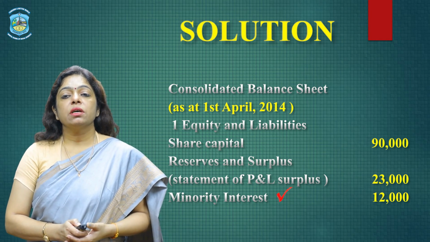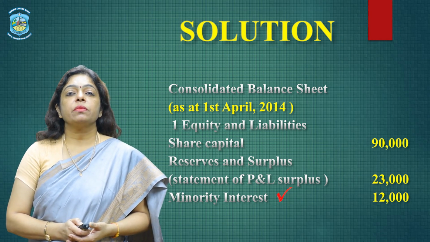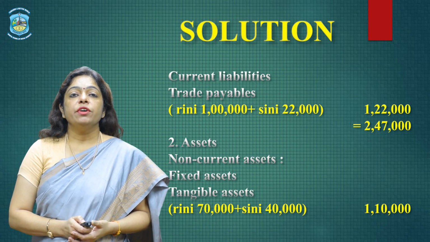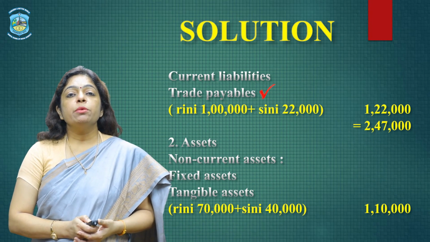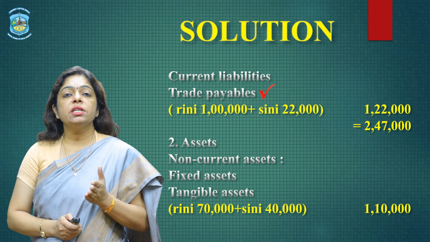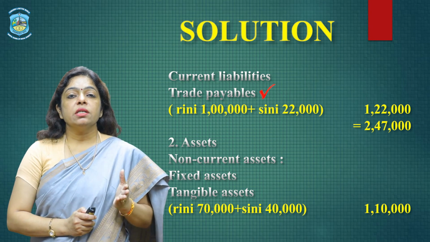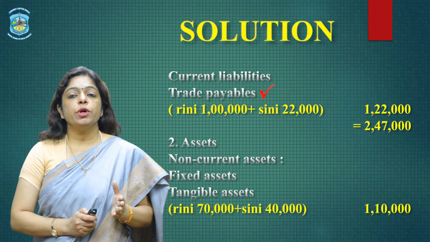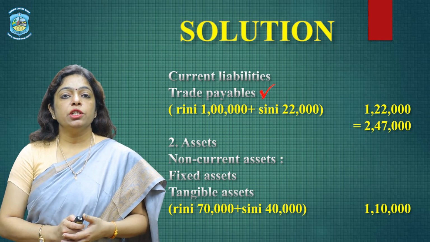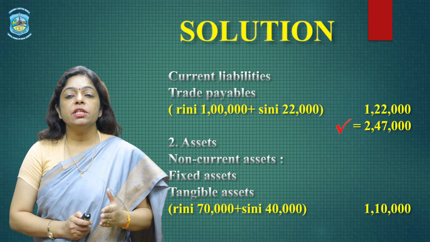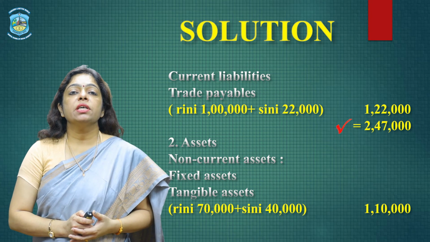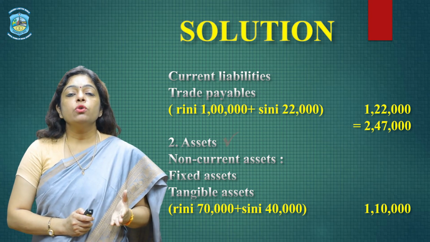Minority interest, 12,000. Current liabilities, we have trade payables. Trade payables both of Rini Limited and Cini Limited would be taken. That is, Rini Limited is 1 lakh, Cini is 22,000, the total becomes 1,22,000. So the total of liabilities is 2,47,000.